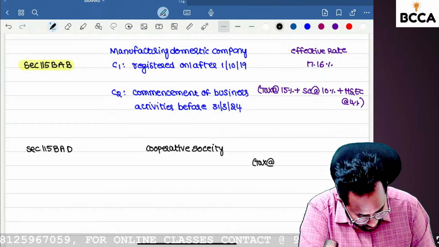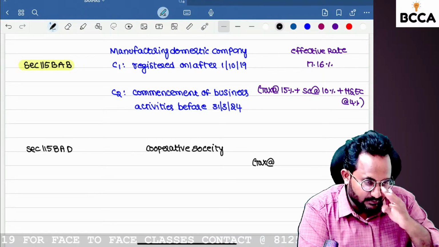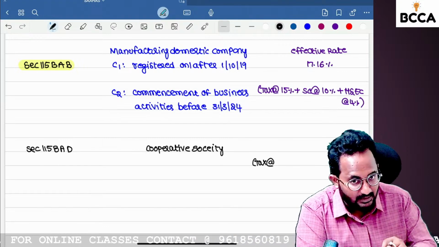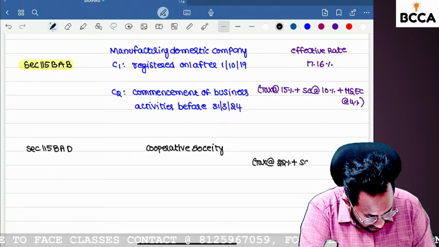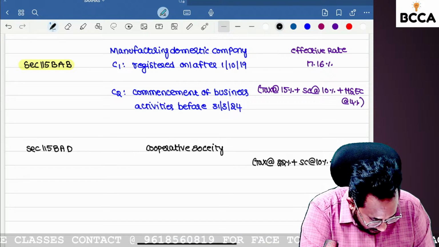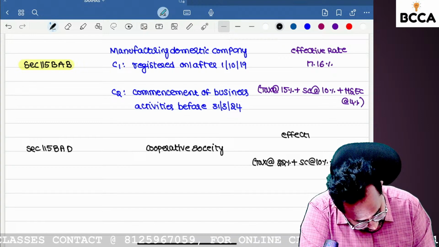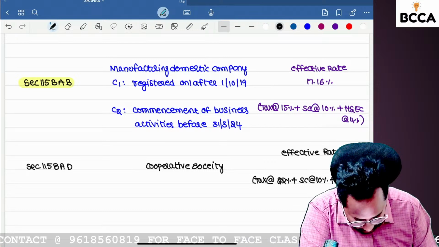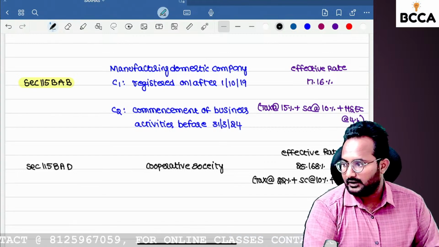What is the tax rate for them? Normally, the highest tax rate for a cooperative society is 30%: 0 to 10,000 at 10%, 10,000 to 20,000 at 20%, above 20,000 at 30%. Here we are giving only 22%, surcharge of 10% and health and education cess of 4%. The effective tax rate is 25.168, same as 115 BAA.